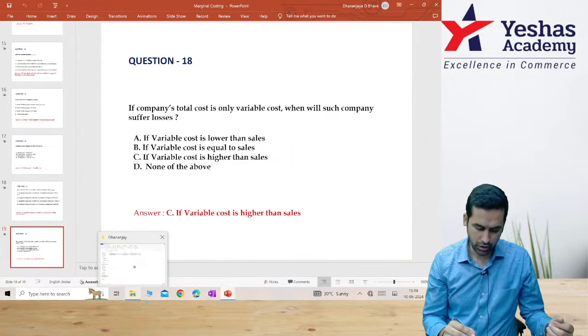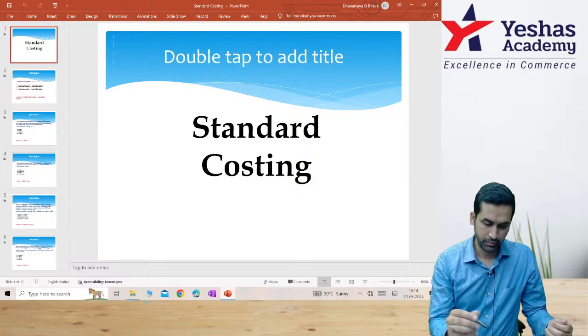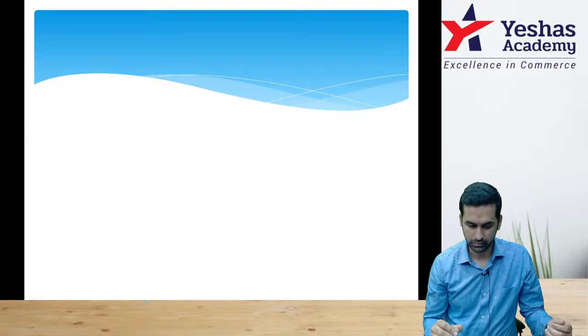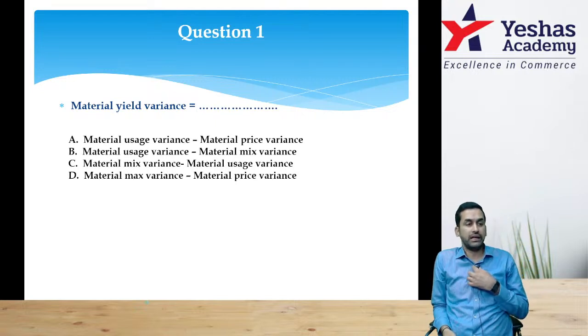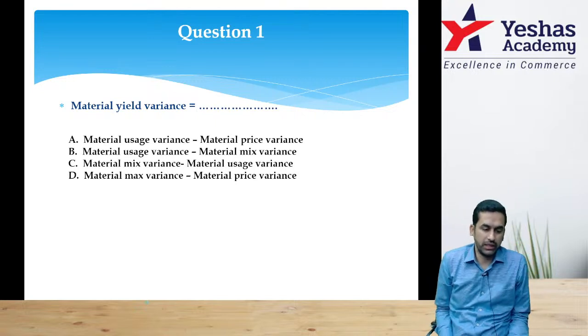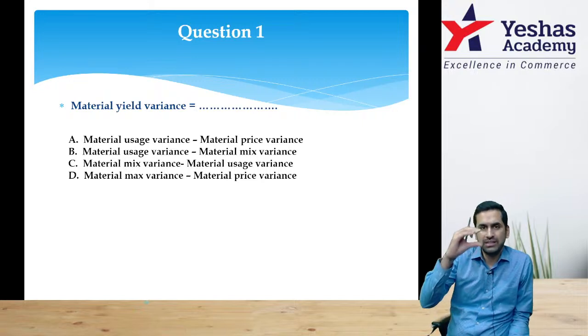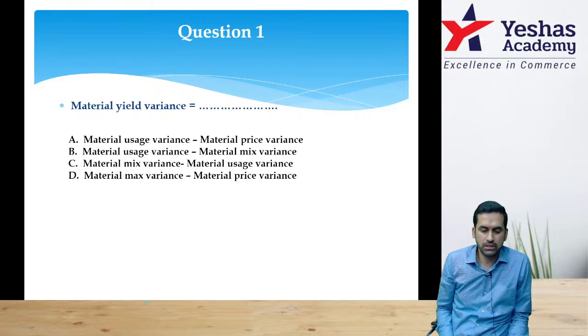One last topic is standard costing. Let's begin. Here we go. Question number 1. Material yield variance. How to find out yield variance? Yield variance is a subdivision actually. Yield plus mix will give you total usage variance.